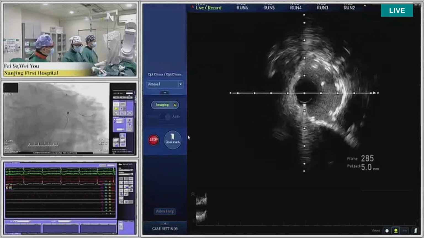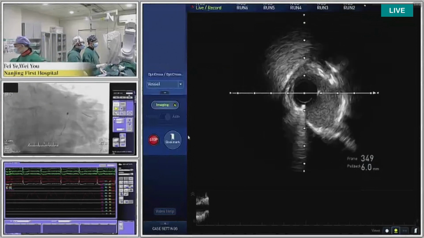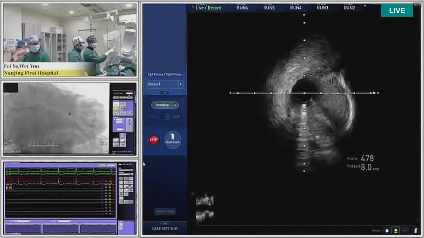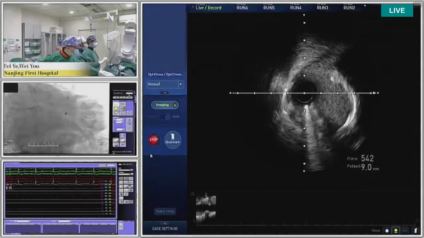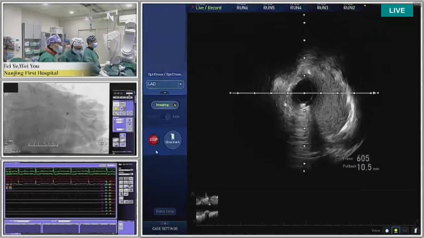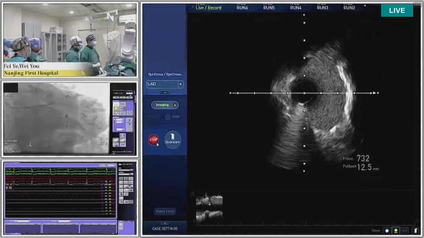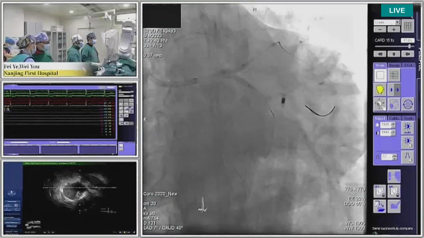So we use a 1.0 NC balloon to cross the side branch ostium very easily. This angio picture can show. So we use the 3.0 NC balloon to push, without any resistance. Sure, angio. So after that, we perform the first kissing.